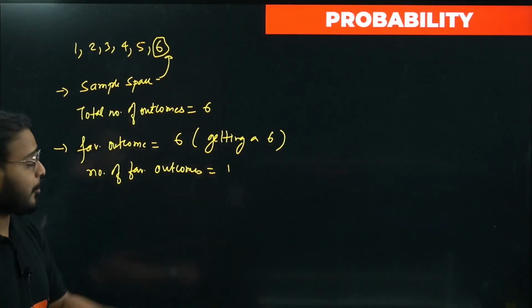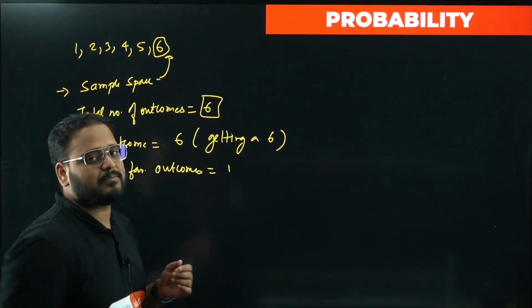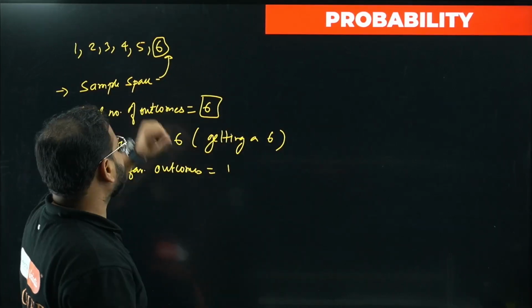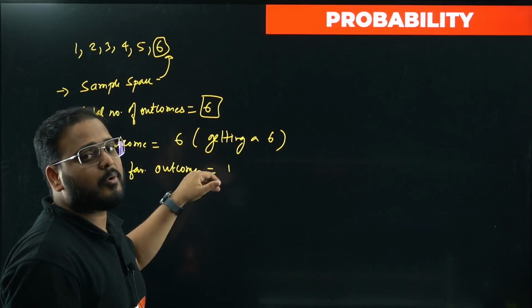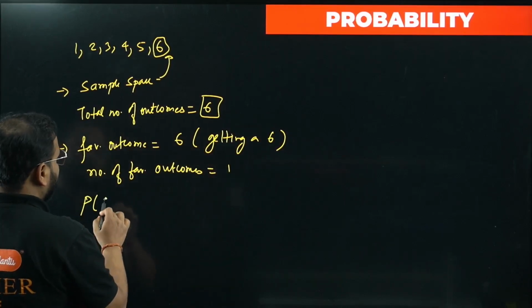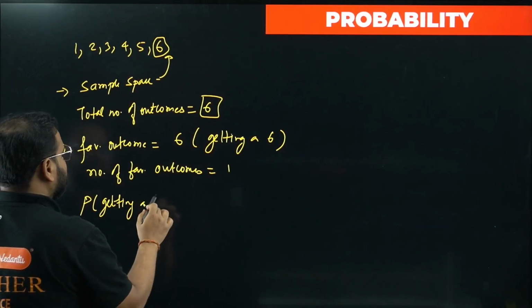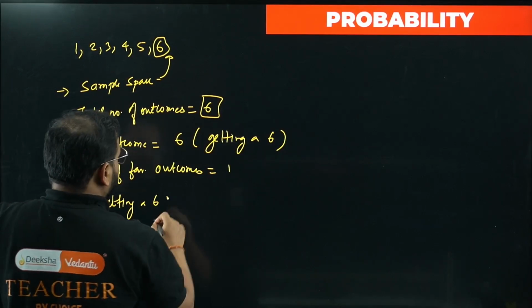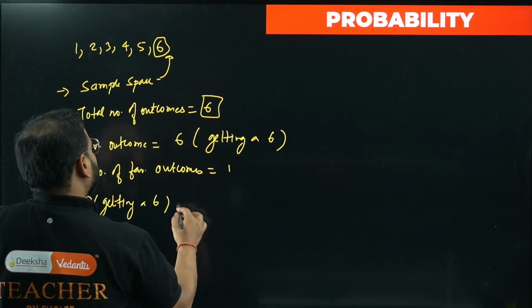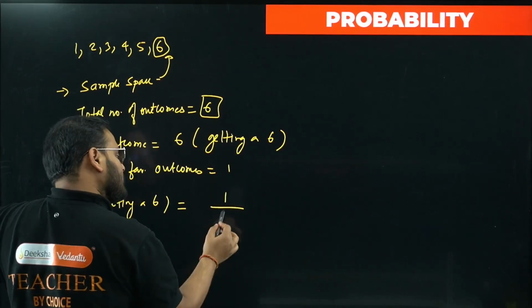Not the probability, this is a favorable outcome, 6. The number of events is 6: 1 2 3 4 5, and this is 6. This is the outcome, probability of getting a 6. So if you're looking at the probability of getting a 6 when a die is thrown, what do we write? The number of favorable outcomes is 1, divided by 6.